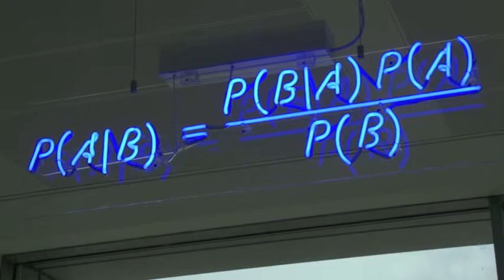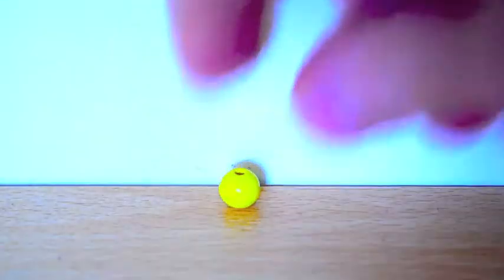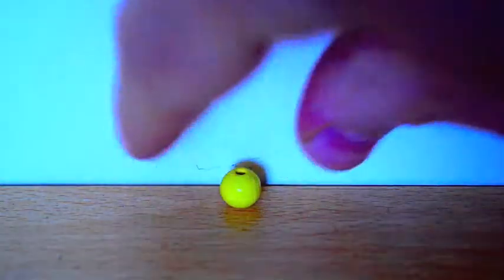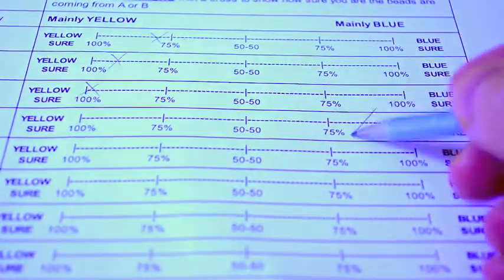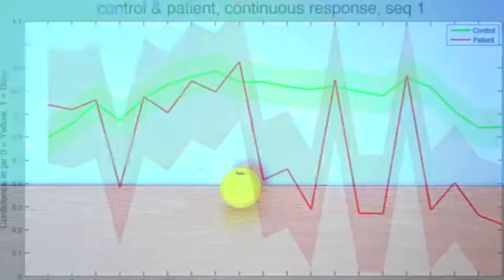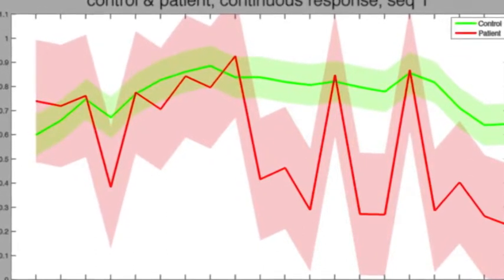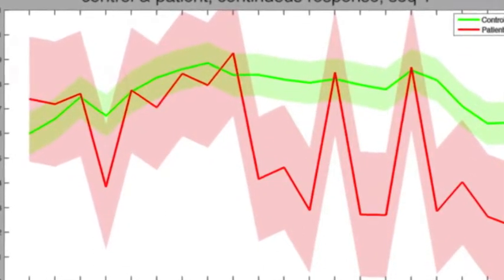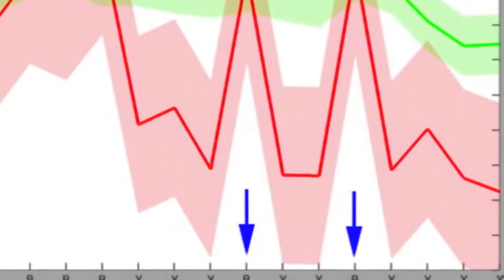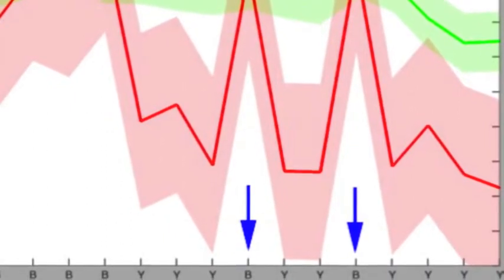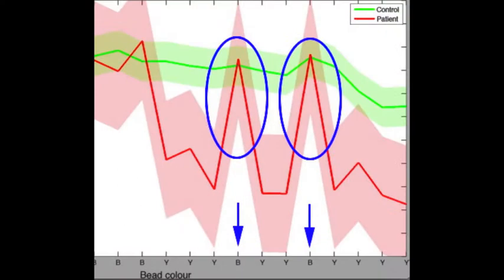Of course, individuals vary in their estimates of the jars. For example, there might be differences in how a single bead of the opposite colour affects your confidence. This seems to be true in the case of schizophrenic patients. Take a look at these averaged confidence ratings, with controls in green and patients in red. The big spikes are due to beads of an opposite colour to the majority that had just come before. For example, the two blues here cause confidence to dramatically shift to the other jar.